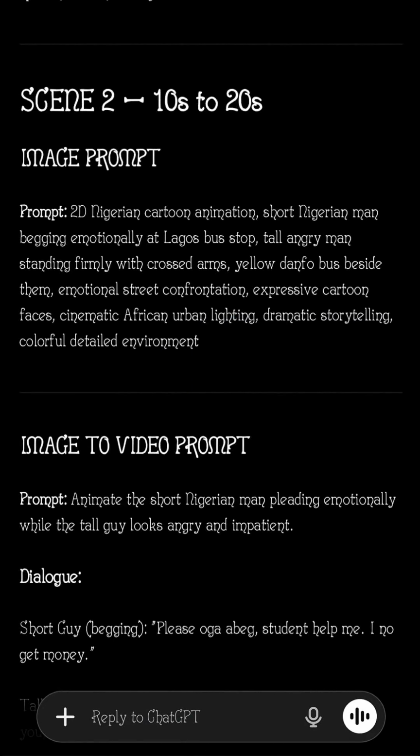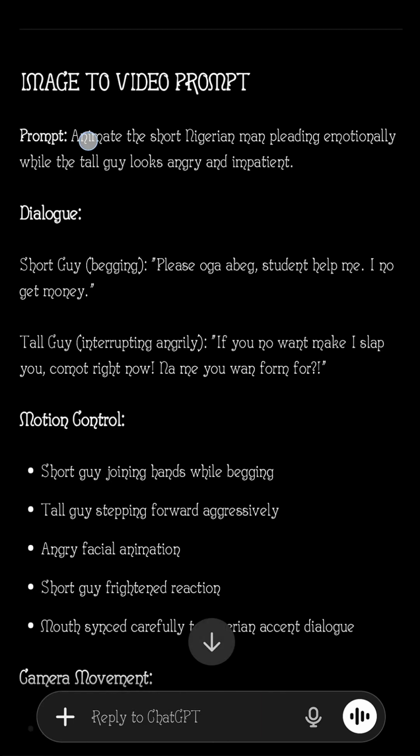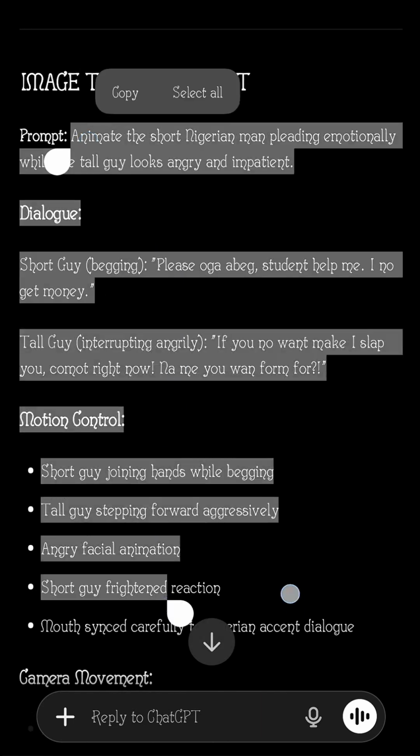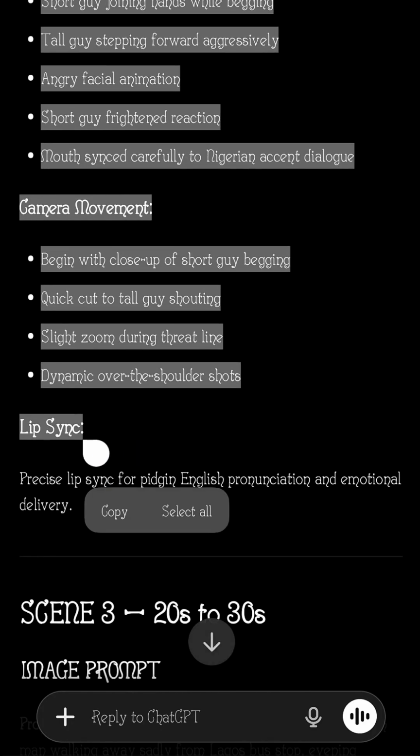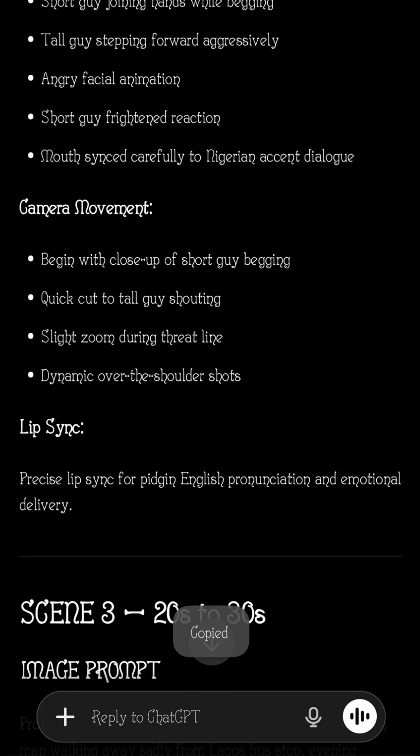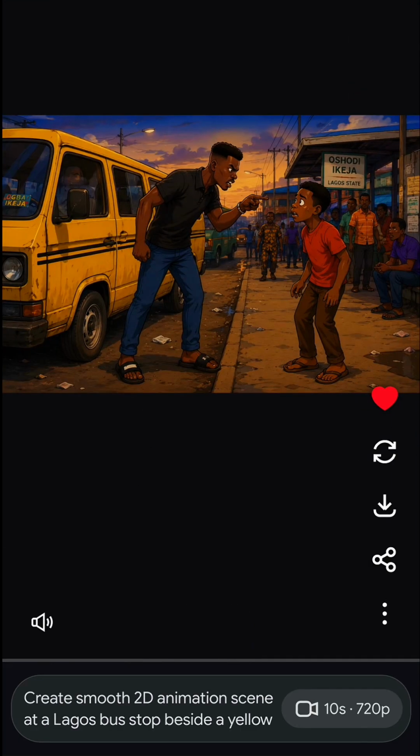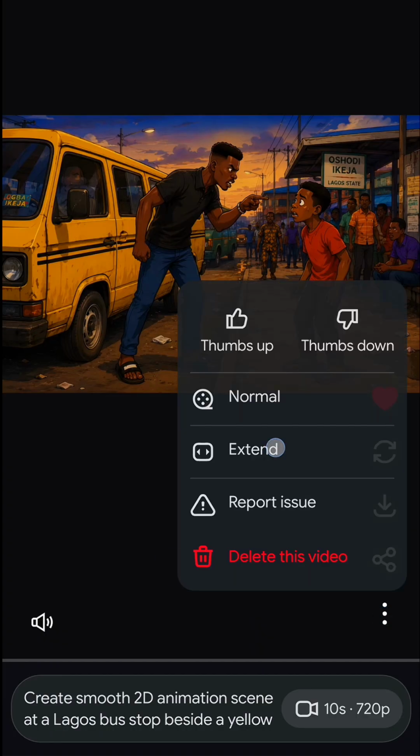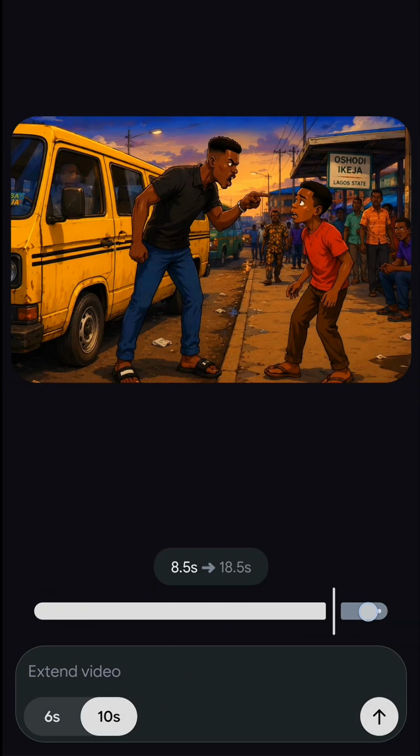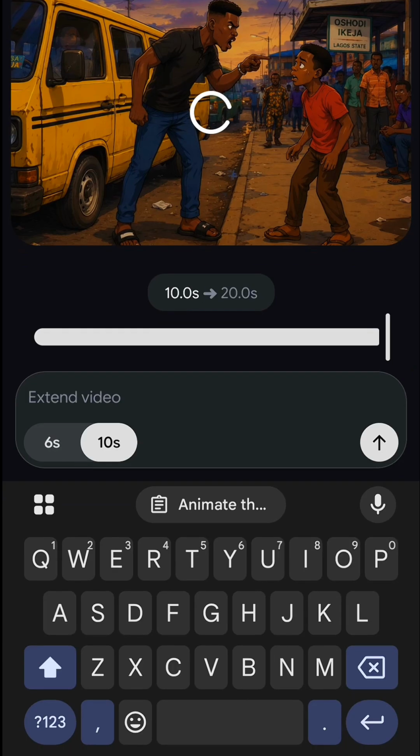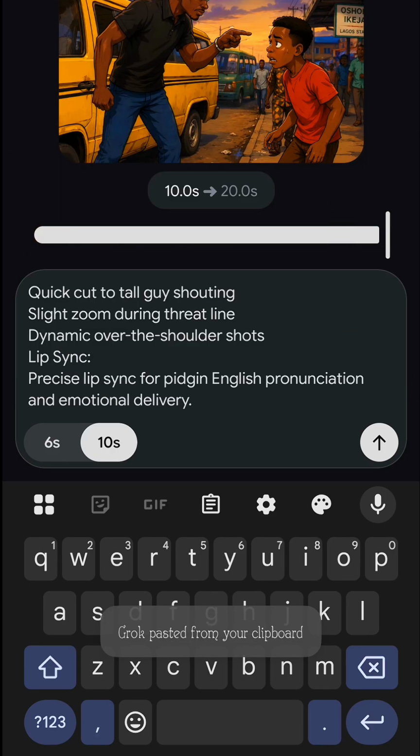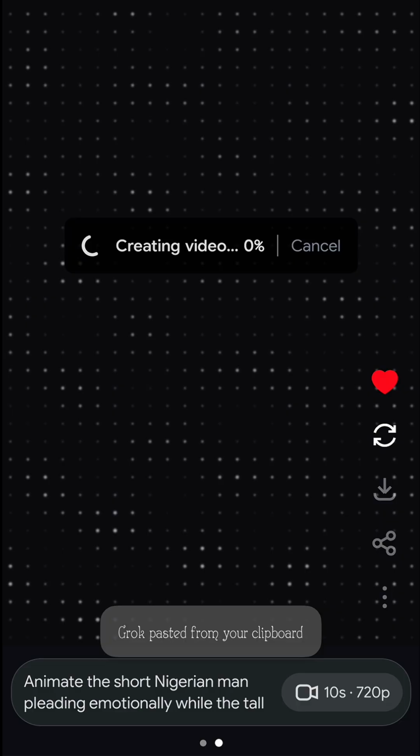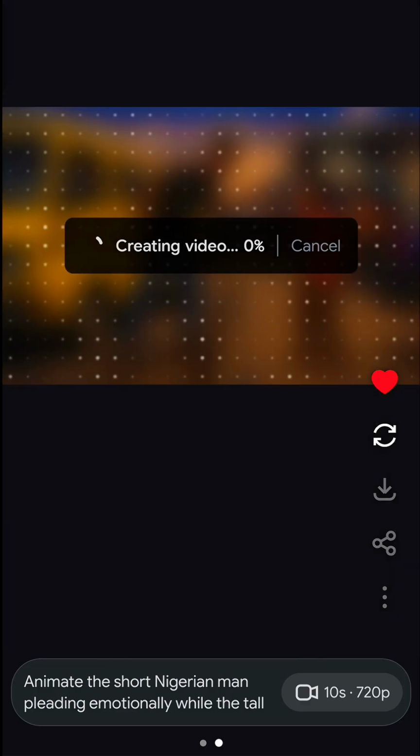I can just come back to scene 2 here, and I'm going to copy the prompt again for scene 2. After copying, the next thing I'm going to do is to come back here again. I'll click on these 3 dots here, I'll click on extend. Then I'll drag this to the end so that I'll extend this video to 20 seconds. I'll add another 10 seconds. So I'll click on generate again, and it's going to generate this video. It's going to add another 10 seconds to make the video 20 seconds.